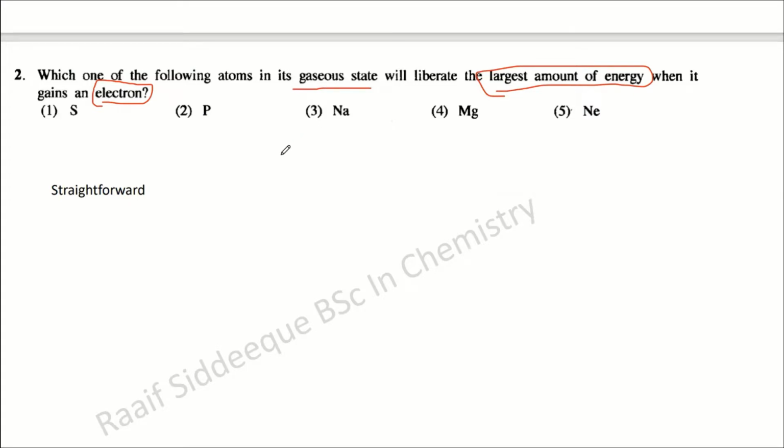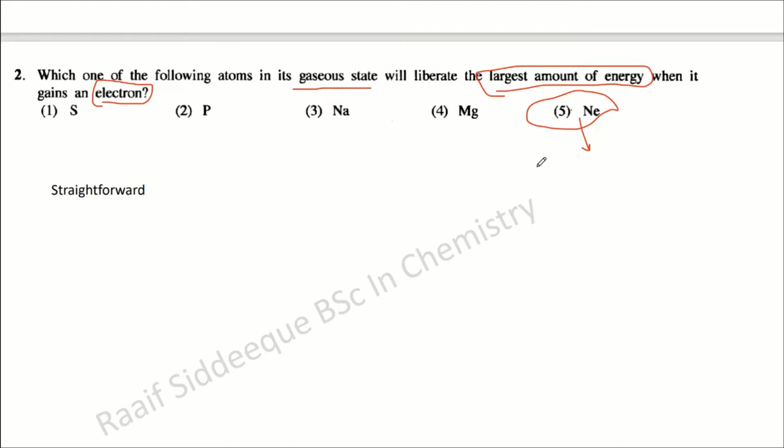When a neutral element takes an electron, it liberates a certain amount of energy. When there is an element where the octet is completed, for example neon, it is not easy to put an electron into it because you are trying to break the stable configuration.